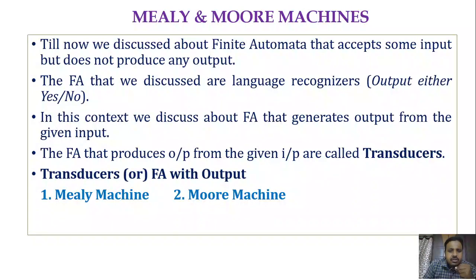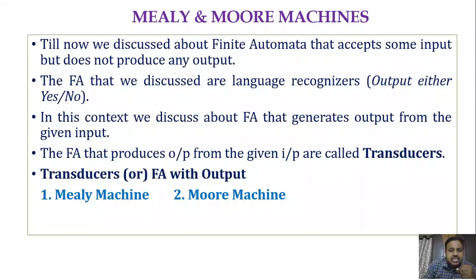Sometimes we require a mechanism where we need to perform some sort of computation. We give some input, the finite automata has to perform some computation and must produce the result. So here there is a necessity of another type of finite automata.